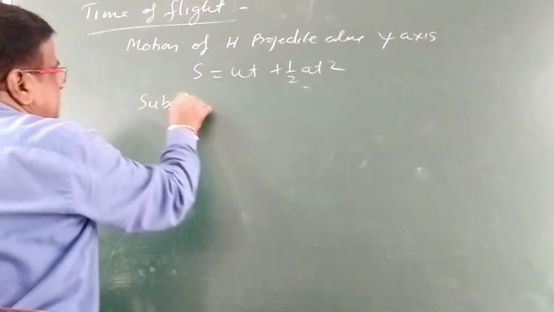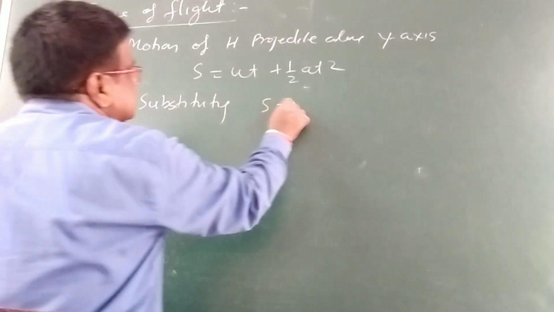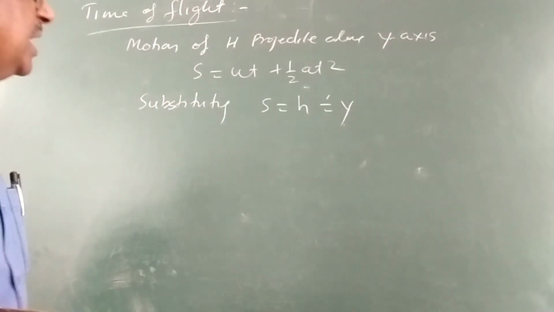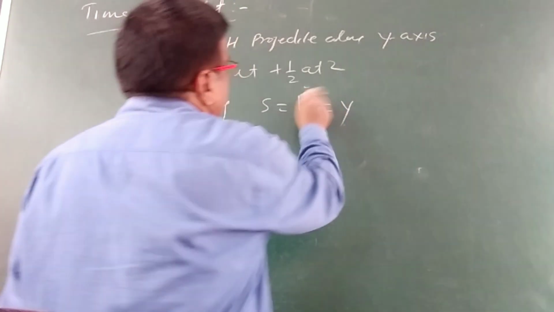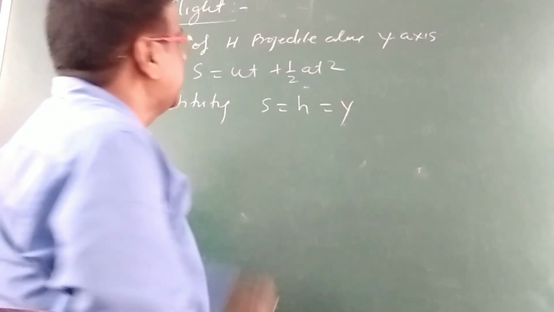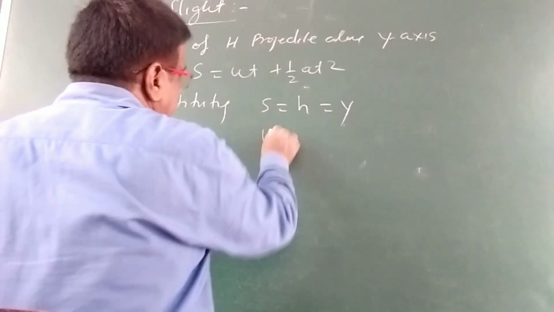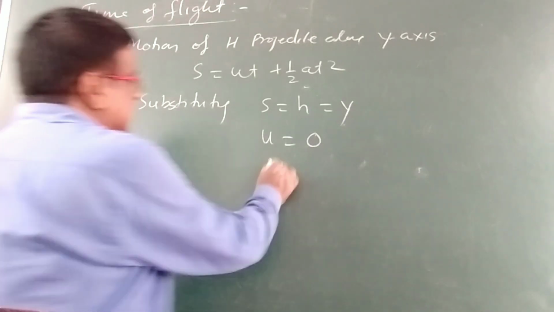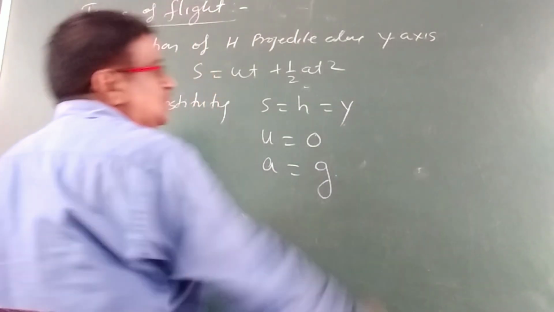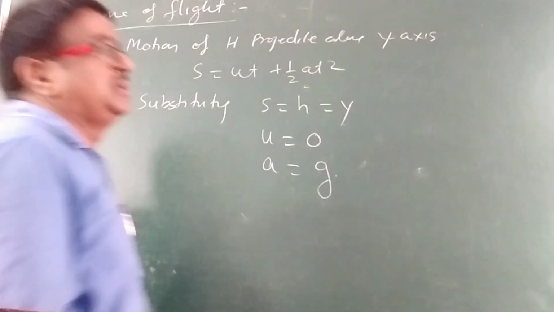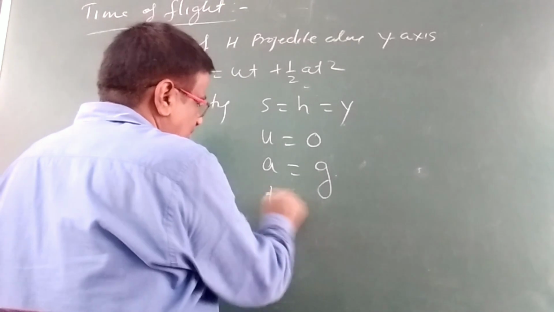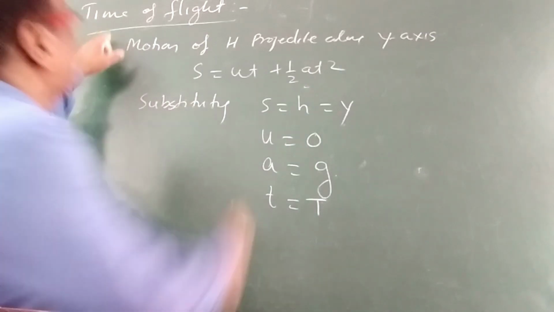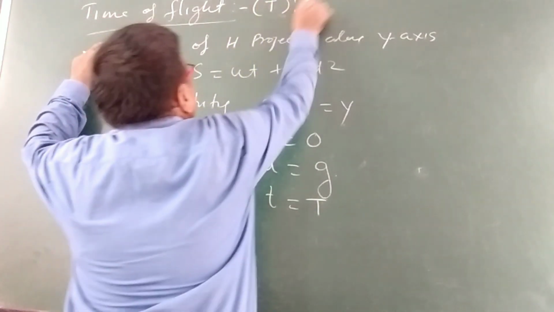Substituting S is equal to height h, or y as given in the figure, u is not given so it is 0, and acceleration is equal to acceleration due to gravity. The time t will become capital T, as we are indicating it as the time of flight.